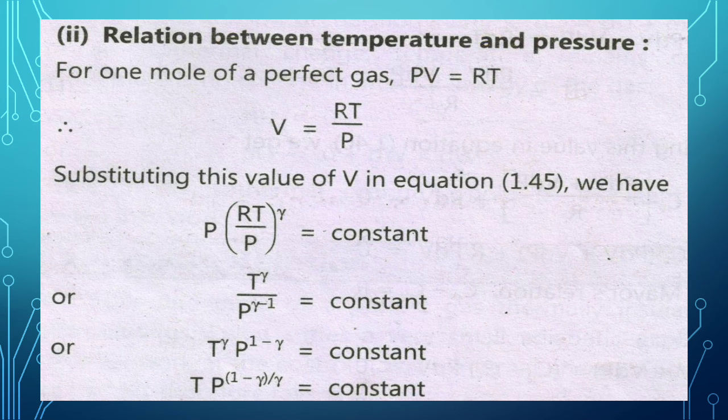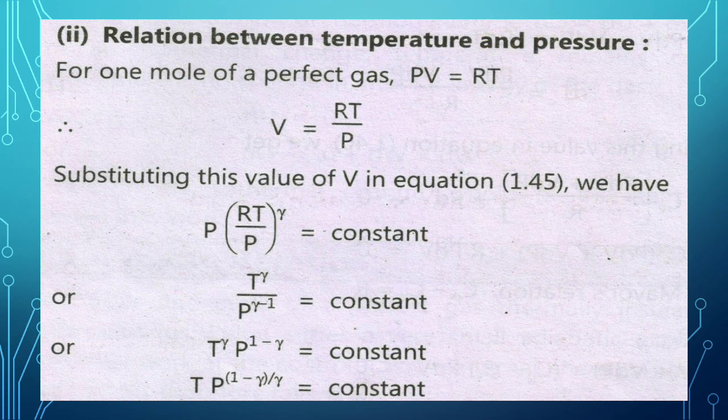Therefore, T raised to gamma divided by P raised to gamma minus 1 is equal to constant divided by R raised to gamma. Now R raised to gamma is also constant, so T raised to gamma divided by P raised to gamma minus 1 is equal to constant.